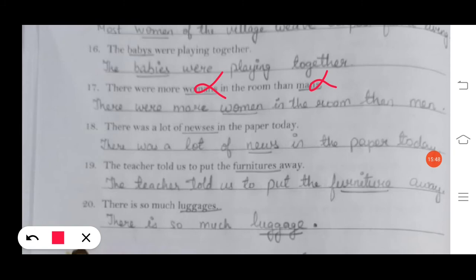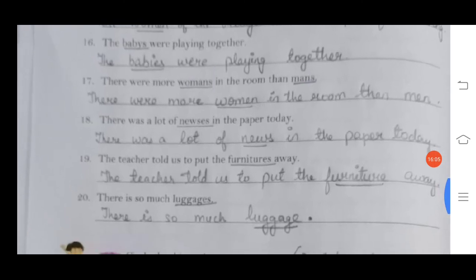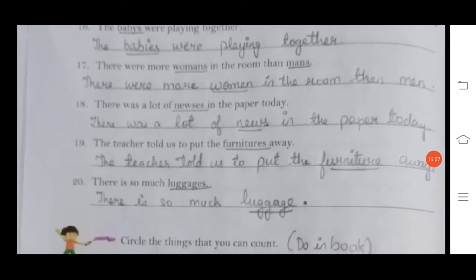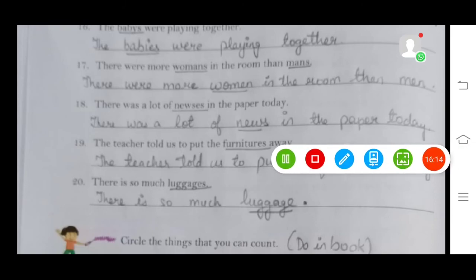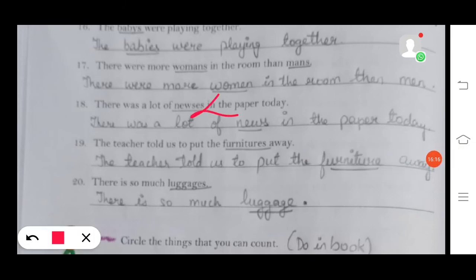Number 18. There was a lot of news in the paper today. Answer. There was a lot of news in the paper today. Number 19. The teacher told us to put the furnitures away. Answer. The teacher told us to put the furniture away. Furnitures is the wrong plural. Correct is furniture. In the same way, newses is wrong. News is the correct one.